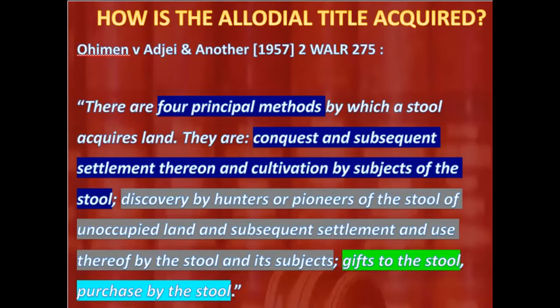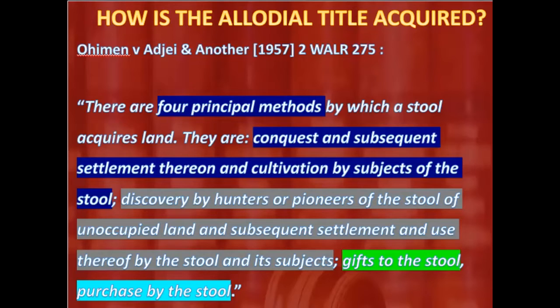And I think they go hand in hand, because Ohimi and Eje didn't say that the only methods of acquiring the allodial interest are those 4 ways. Ohimi and Eje said the principal methods, meaning that they agree that there could be other methods of acquiring the allodial interest. So Ohimi and Eje mentioned 4 principal methods. It didn't say 4 only methods. It said 4 principal. And the Land Act has given us other ways too that it may be what?